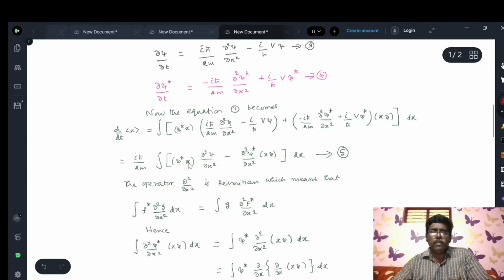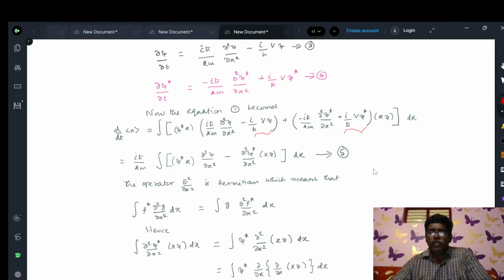The rest of the terms are psi star x dou square psi by dou x square, minus of this term. Just we have taken out i h cross by 2m outside, so minus dou square psi star by dou x square into this term. But see here, minus i by h cross v psi into psi star x, plus i by h cross v psi star into x psi. These two terms are cancelled out. This into this is expressed in minus, this into this is expressed in plus. So these two terms are cancelled out.